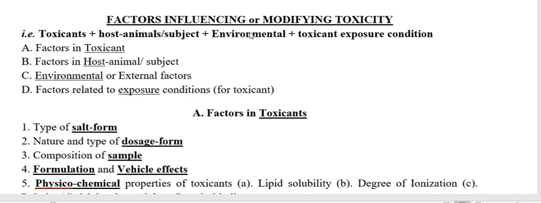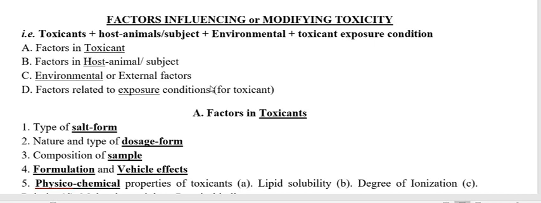So under the factors which influence the toxicity are factors related to toxicant. That toxicant is affecting the host, so factors in host animals or subject. Next, these two are coming under the environment. So environmental factor is also called external factor. And the last one is the factors related to toxicant exposure condition.